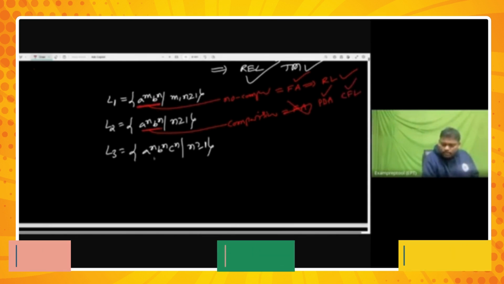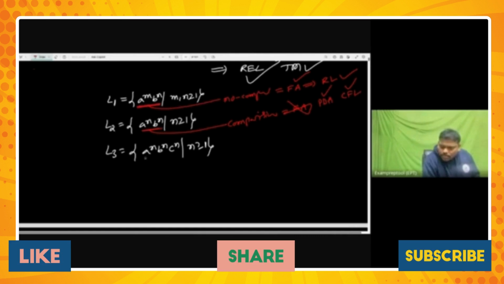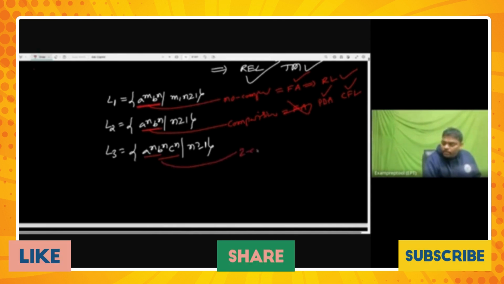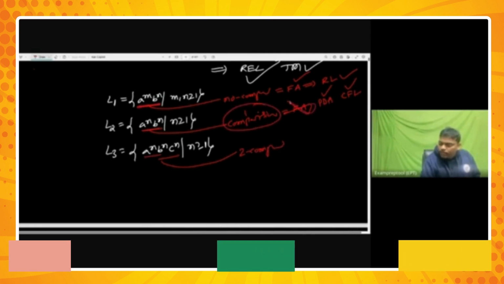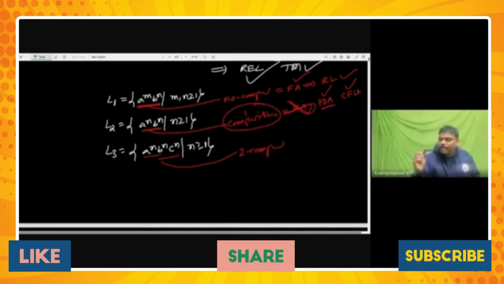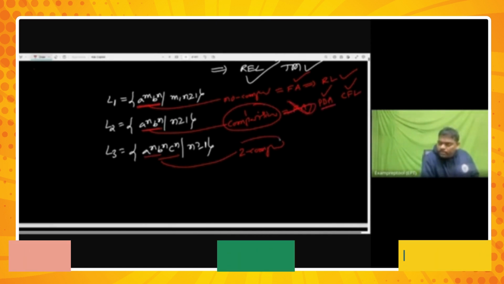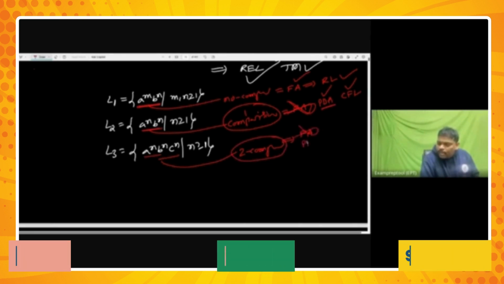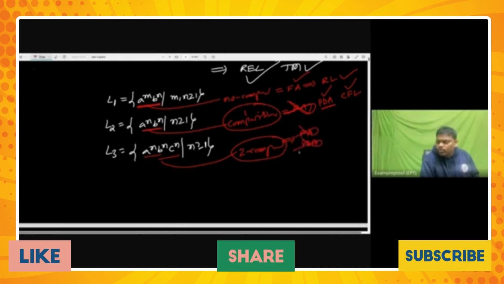Right? Fine. Now listen. In the third language, one comparison or two comparisons? Remember, here comparison is there, but two comparisons. Here in the second, one comparison. Finite automata fails, but PDA says for one I can handle. But here two comparisons. Two comparisons means finite automata says I cannot. PDA says I also cannot. With one stack, I cannot do two comparisons. Then Turing machine says I can handle. So it is an REL.